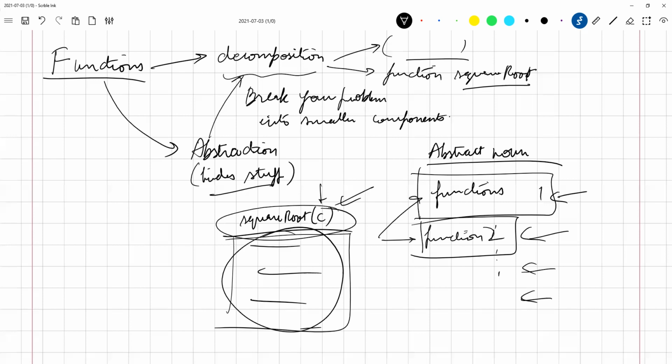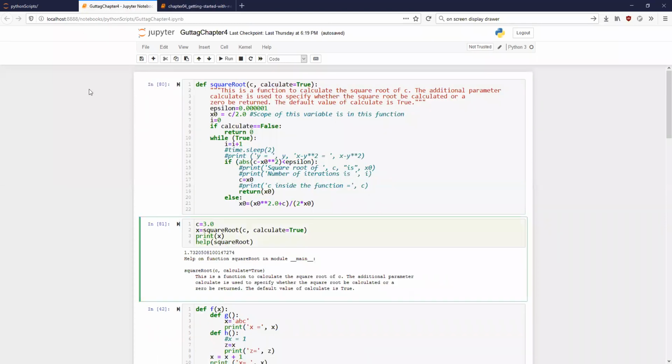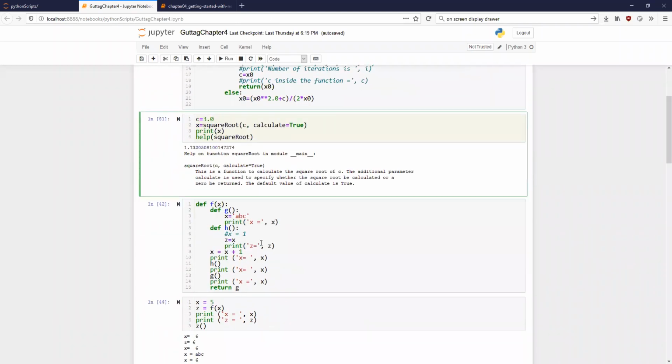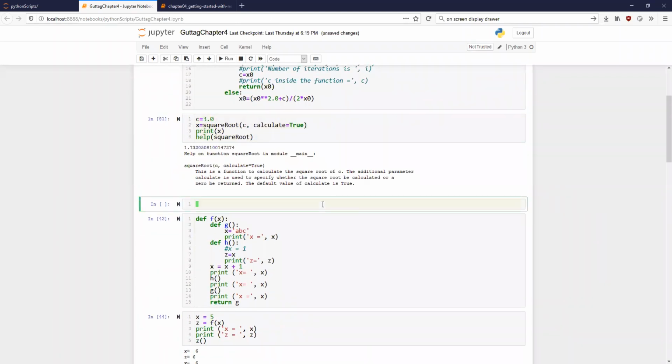So where was I? So let us move on to a little more of our code. Can you see the Python Jupyter notebook now? Yes, sir.